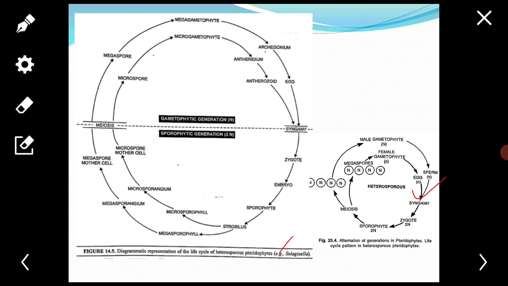The development of sporangium may be eusporangiate, example Lycopodium, Selaginella, Equisetum, etc., or leptosporangiate, example Marsilea, Pteridium, Pteris, etc. Each sporangium encloses spore mother cells, and the spore mother cells divide by meiosis and produce haploid spores.